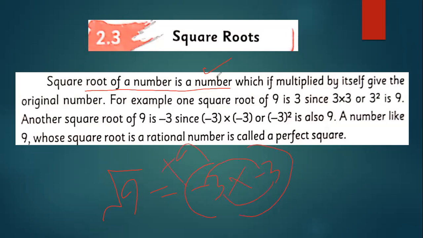So the square root of 9 is 3, because when 3 is multiplied with 3, it will give you again 9.